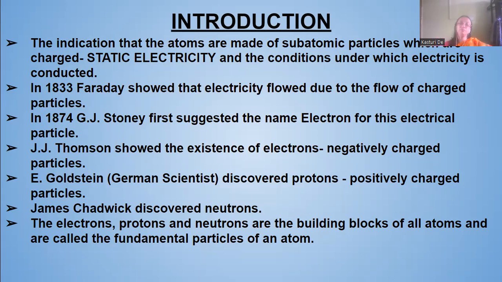Then E. Goldstein, a German scientist, discovered some positively charged particles, and he named them protons. Then James Chadwick discovered certain other particles which were neutral. Neither did they have a positive charge, nor a negative charge. Those particles were neutrons. So the electrons, protons, and neutrons came to be the building blocks of all atoms and were known as fundamental particles of an atom.